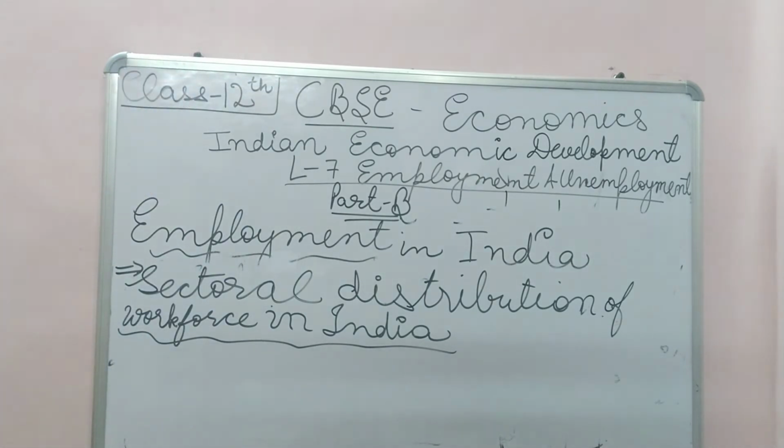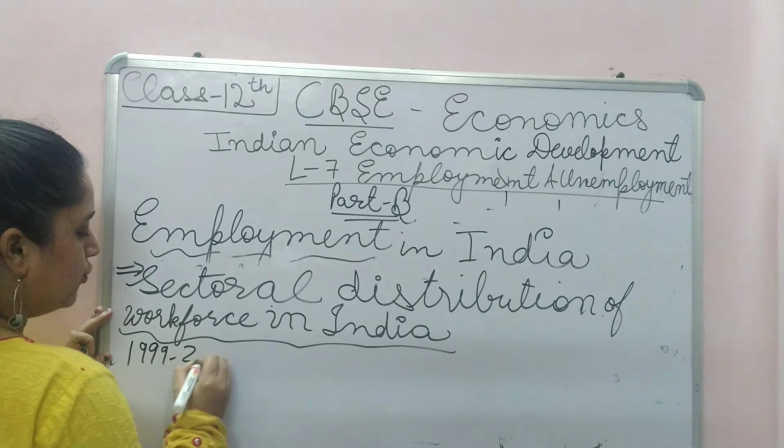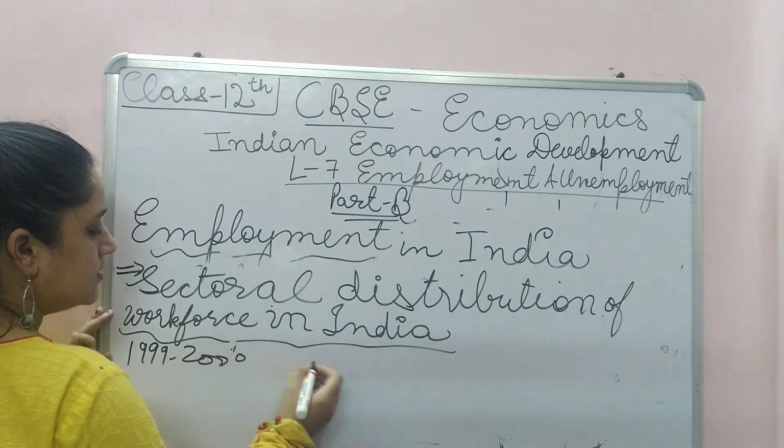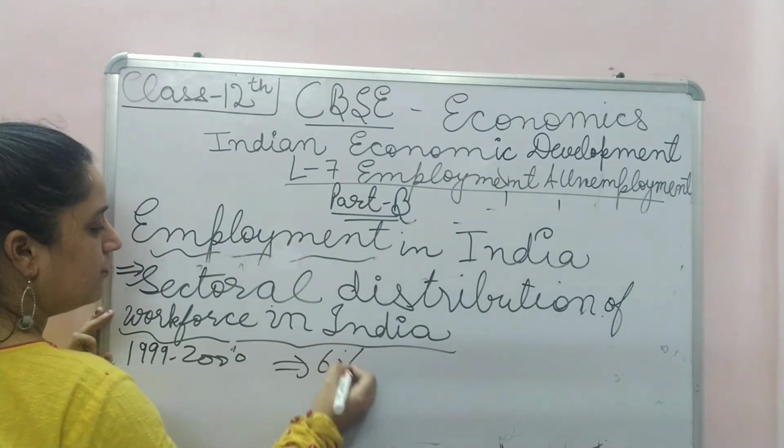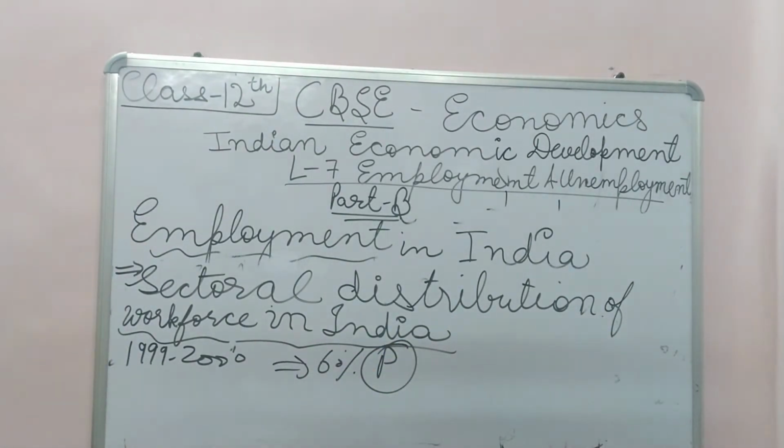In 1999-2000, about 60% of the workforce was engaged in the primary sector. And then later, let's see what happened. This is very important.